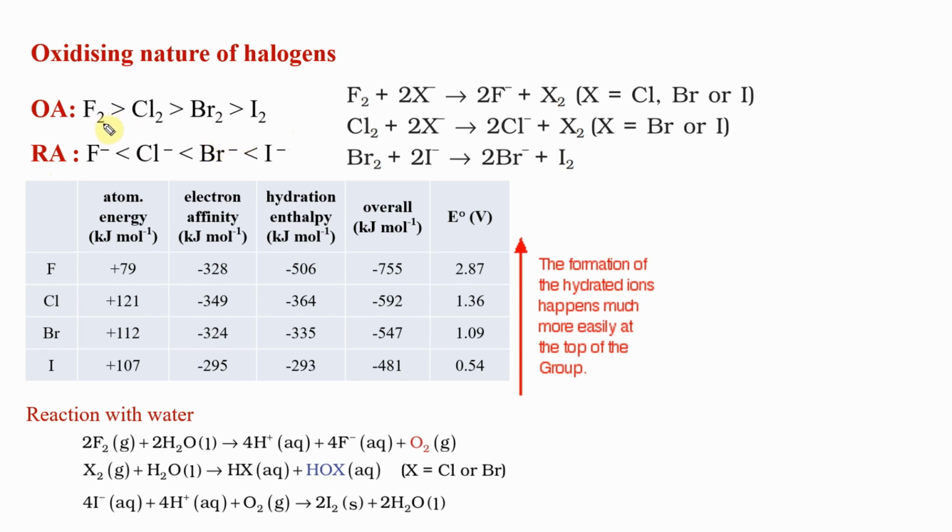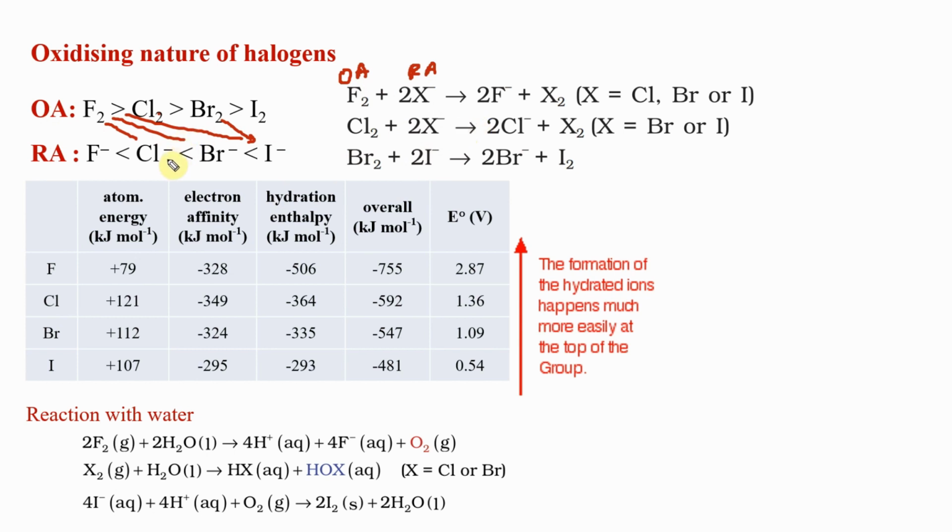Now when you have a given OA and a RA, remember this, we drew in class this way. Fluorine will react with all these three. Iodine will not react with anybody, bromine will react with iodine only. Chlorine will react with bromine, Br minus and I minus. That's what this means basically. Who can react with who? A strong OA will react with a strong RA to give the corresponding ones. We have seen this in electrochemistry and in redox too. You want to be able to remember that.